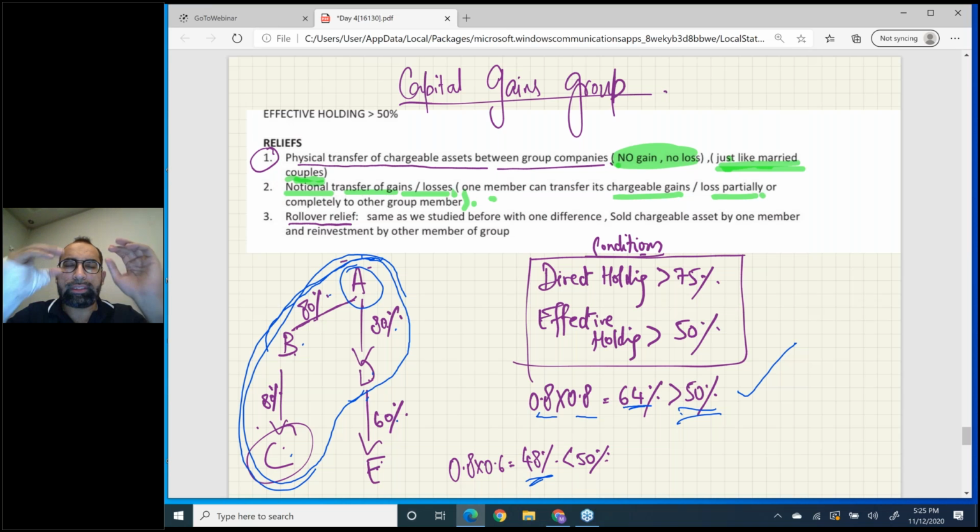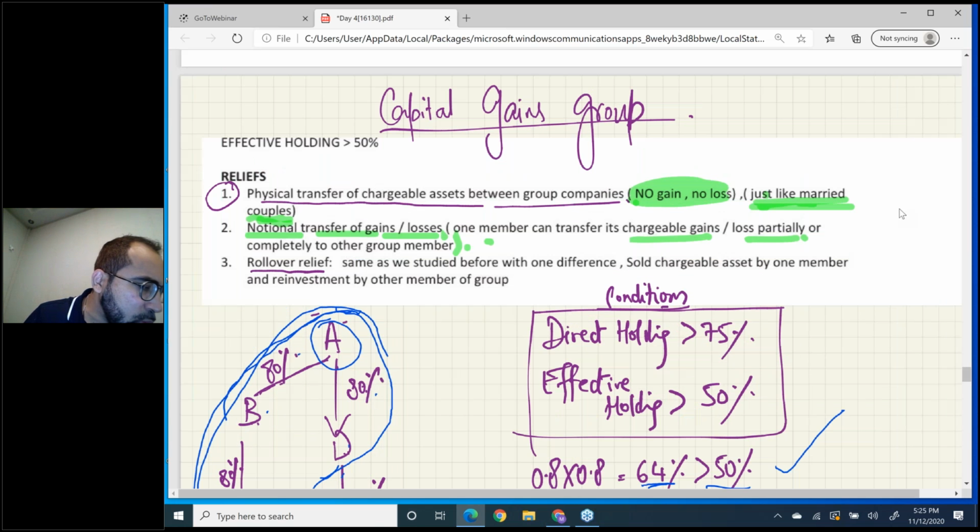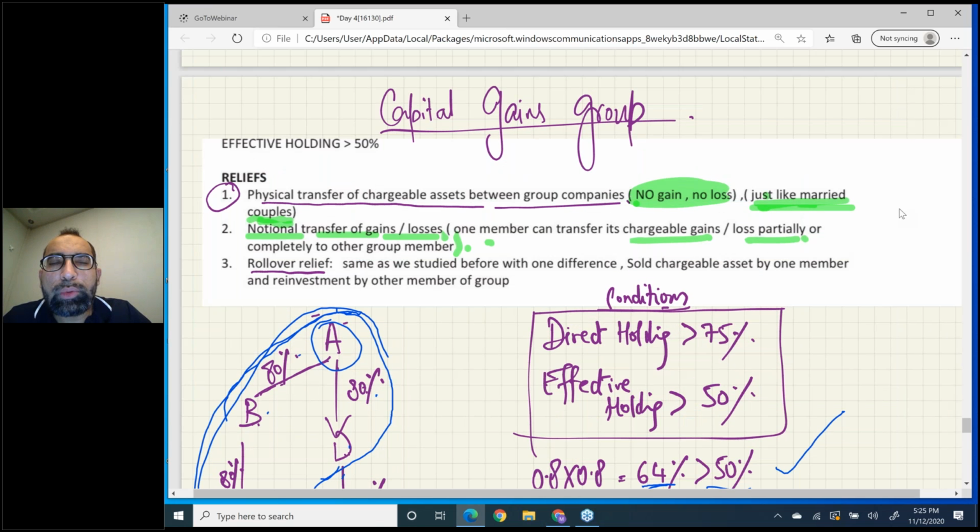Now the question is, sir, once we make a capital gains group, what are the reliefs available? There are three reliefs available. Once you make a capital gains group, you can do three things. Number one: physical transfer, meaning physical sale or purchase, of a chargeable asset between group companies. How will it be treated? Read it. It will be treated as a no gain no loss transaction.